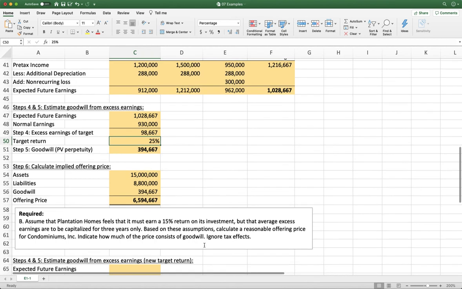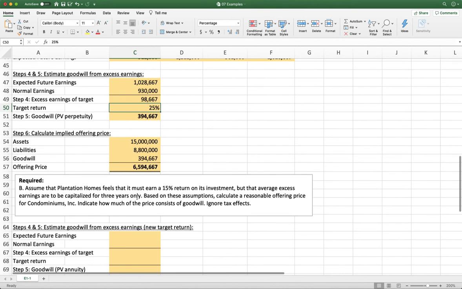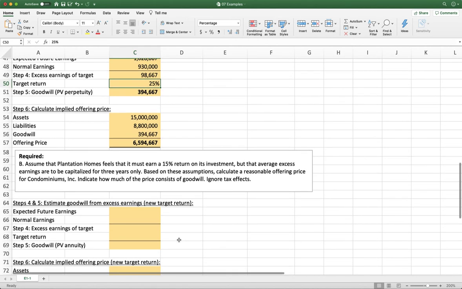So let's just take a look at a scenario where we change just these last 2 assumptions, the duration and our rate of return. So in this one, we have Plantation Homes feels that it must earn a 15% return on its investment, so that's a change from 25%, but that average excess earnings are to be capitalized for only 3 years. Based on these assumptions, calculate the reasonable offering price and indicate how much consists of goodwill.